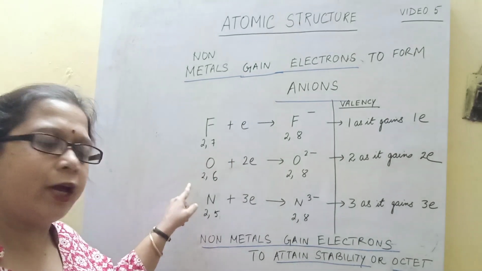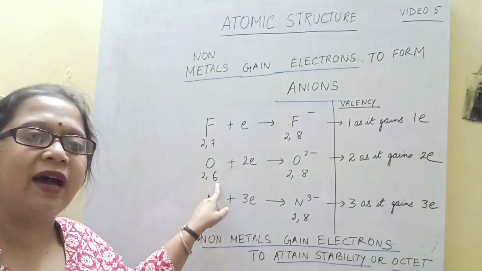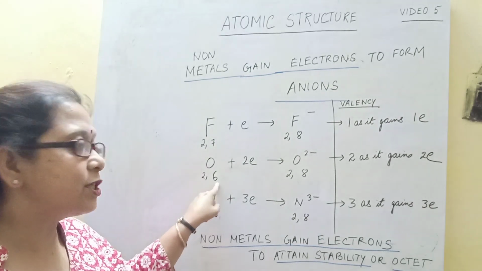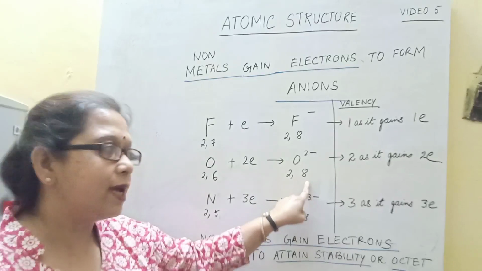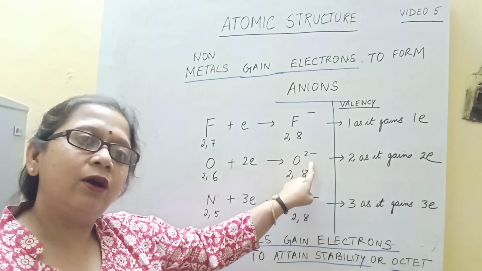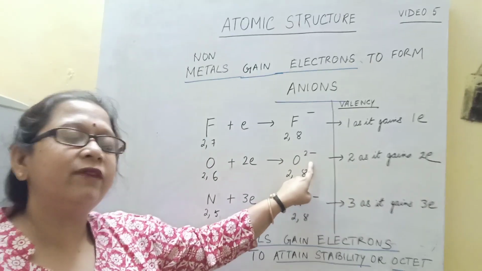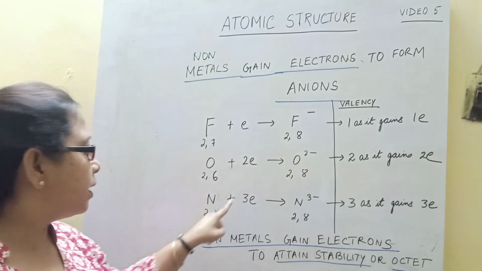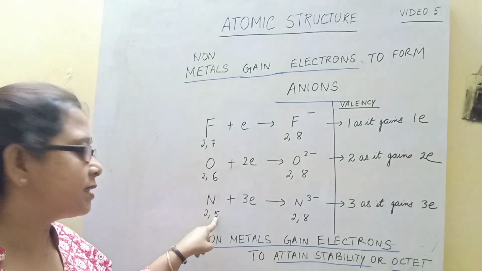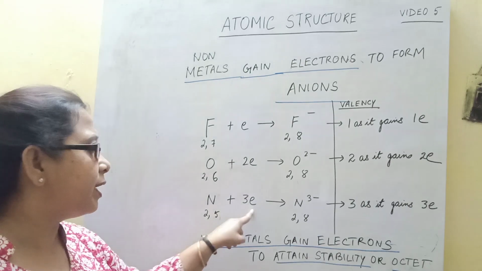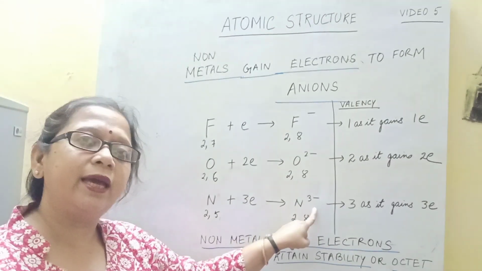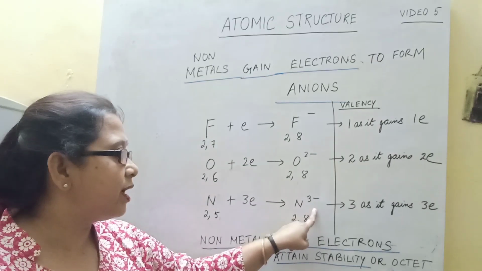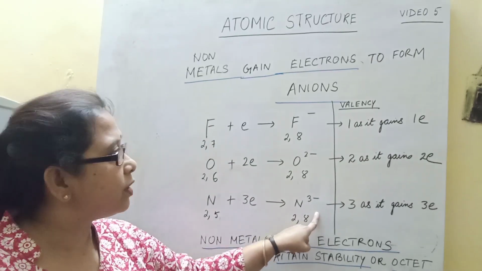In the same way, oxygen with 6 valence electrons has to gain 2 electrons to attain an octet, 2,8. And its oxide has a valency of 2, with charge -2. Nitrogen with 5 valence electrons needs 3 electrons to attain an octet, and in this way its valency becomes 3 and it attains a charge of 3-.